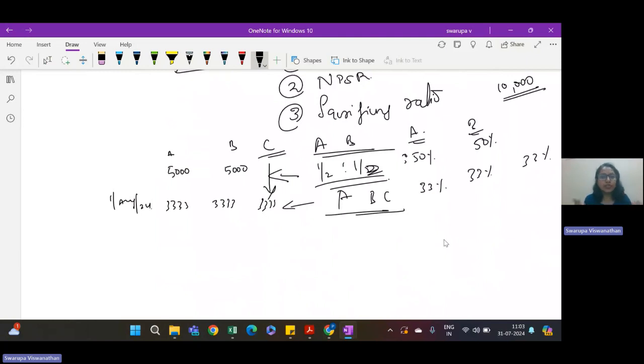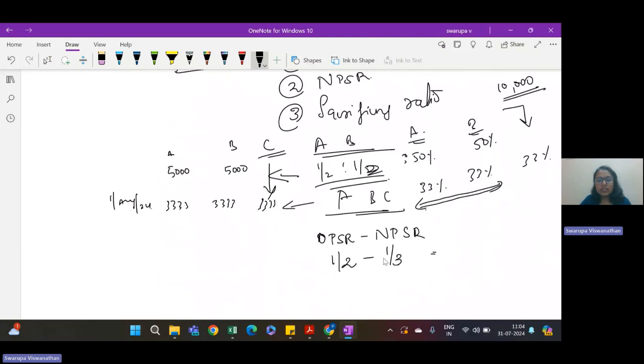Okay, so with a new partner getting admitted, the old partners are sacrificing a portion of their profit in the future. The old partners are sacrificing something for the new partner's entry into the partnership. And hence, we have to find out the sacrificing ratio. The sacrificing ratio is old profit sharing ratio minus new profit sharing ratio. So here it is 1/2 minus 1/3.